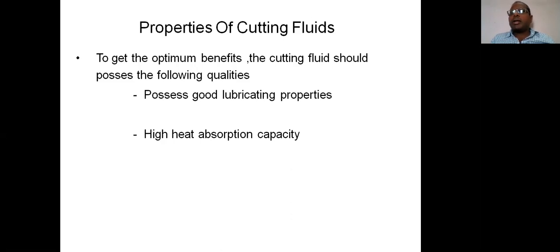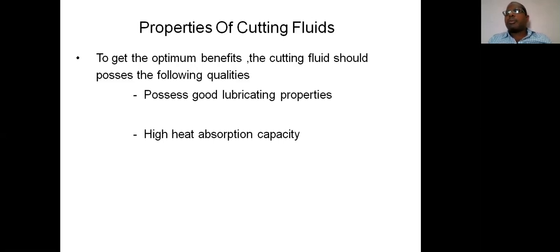Next is high heat absorption capacity. Only when the cutting fluid possesses high heat absorption capacity is the maximum amount of heat removed by the cutting fluid from the job and the cutting tool. The basic requirement is this: whenever the cutting tool removes material from the workpiece, that is the machining process.